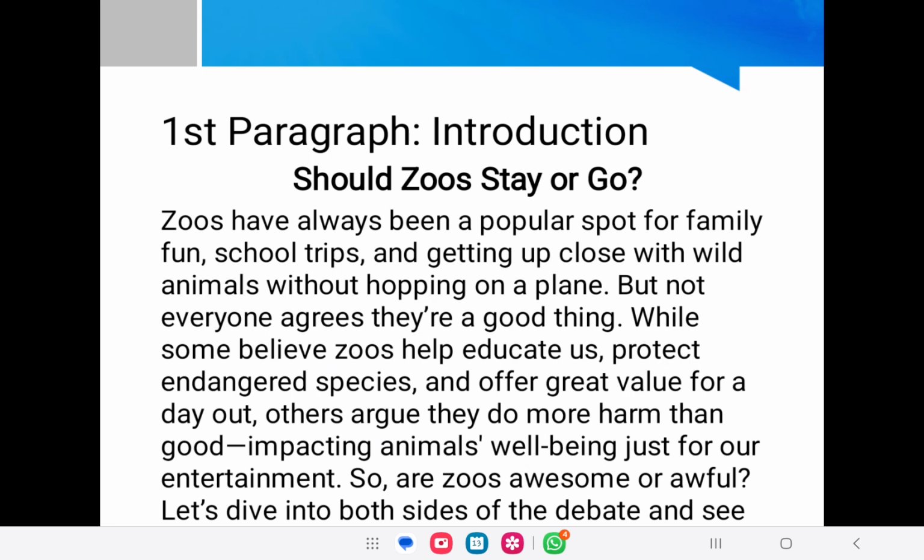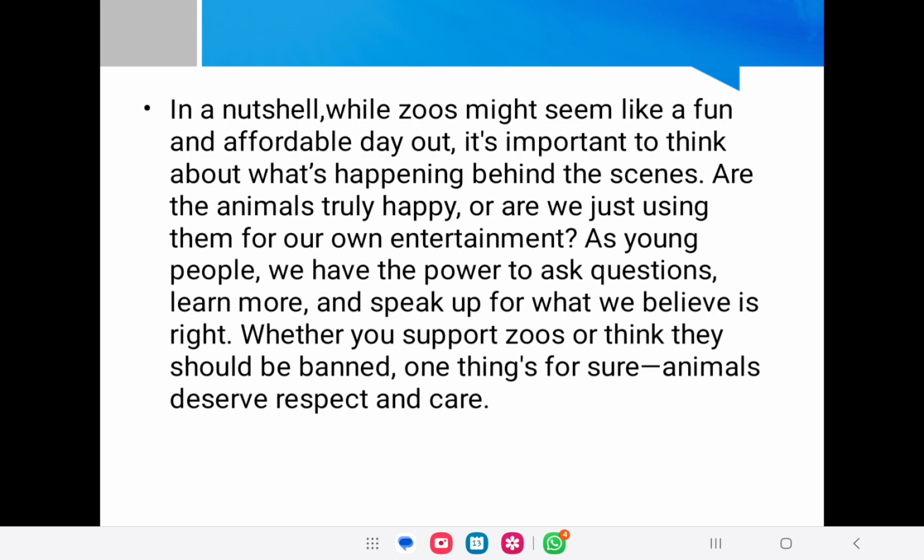This is our introduction paragraph and it must be general. Whether all these points are written in the text or not, it must be a general introduction, and you will discuss the points one by one in the second and third paragraph. Now, the last paragraph of your article. When you are ending it, do not start the last paragraph with "in my opinion." Kindly do not do that. That's too childish. Write to sum up, to conclude, in conclusion, or the one that I like, my favorite, this phrase, in a nutshell.